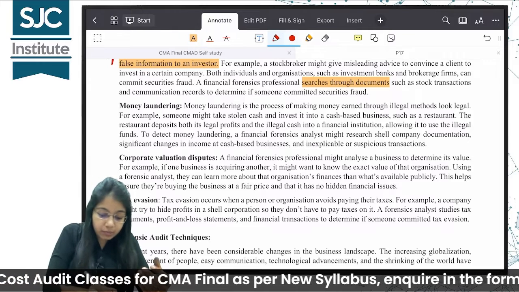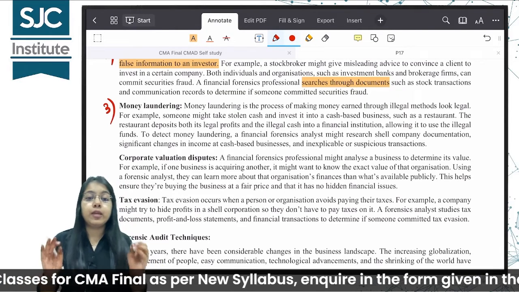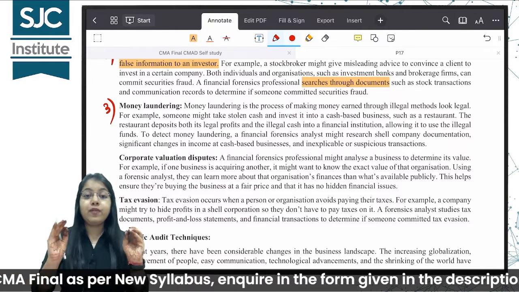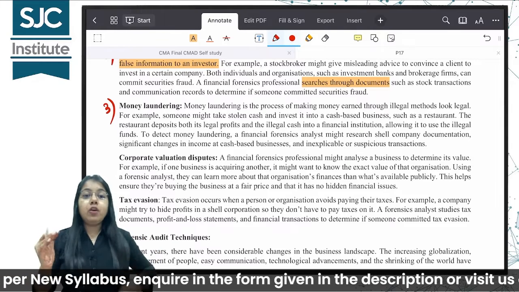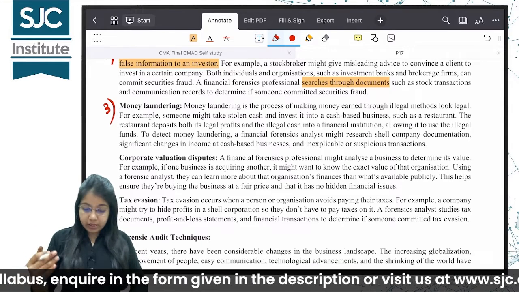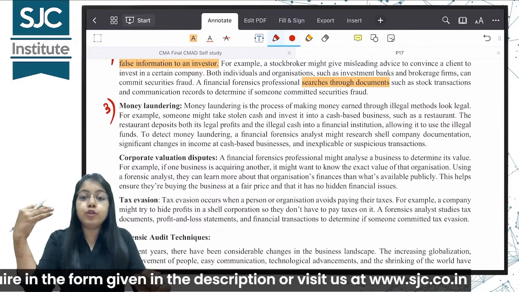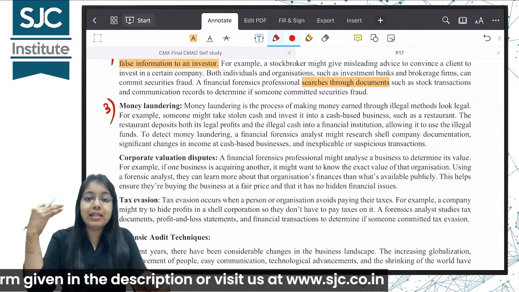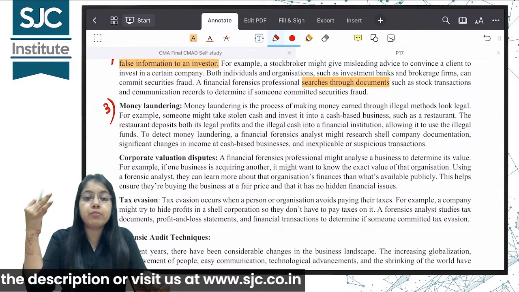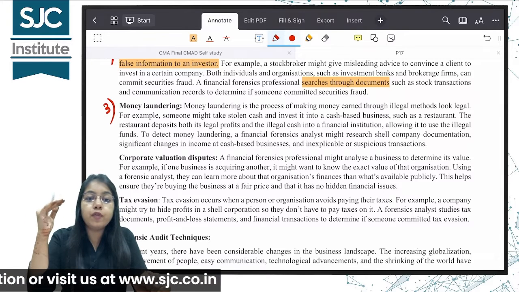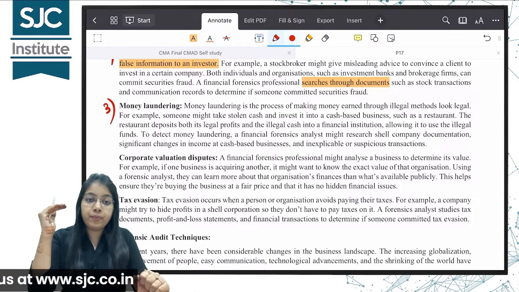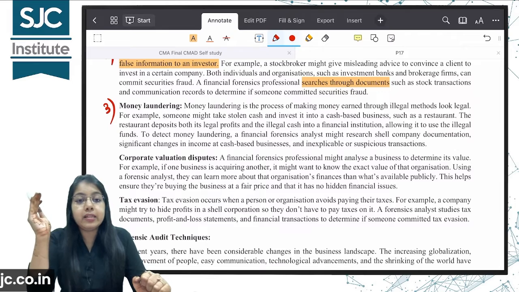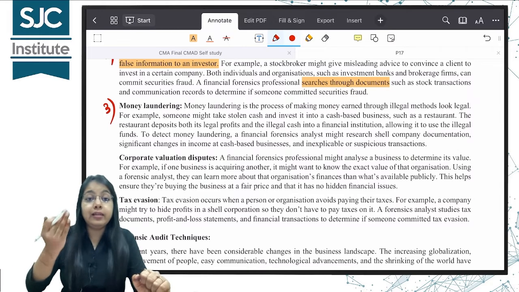The next one is money laundering. So what we are studying here, we are studying the areas of financial forensics. What is money laundering? Money laundering is when money is earned through illegitimate means, illegal ways, and then shown as legal. It was earned illegally but in the books it appears legal.